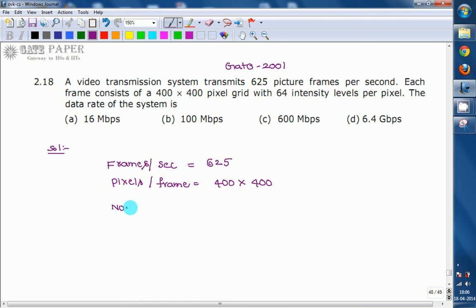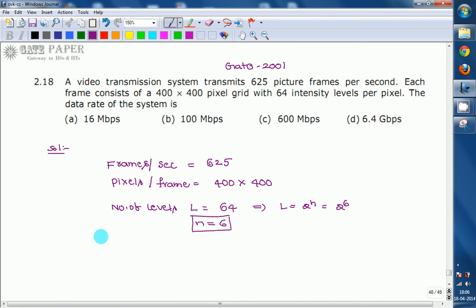So the number of levels for this digital communication, L, is given as 64 intensity levels. Per second the number of frames is 625, each frame consists of 400 by 400 pixels, and there are 64 levels. L equals 2 to the power of n. If we write 64 in the form of 2 to the power of n, that is 2 to the power of 6. Now the number of bits for this communication system is n equal to 6.